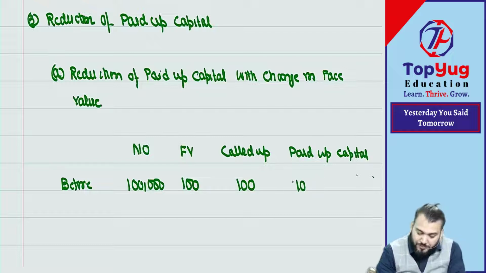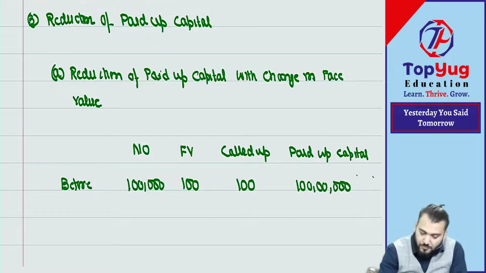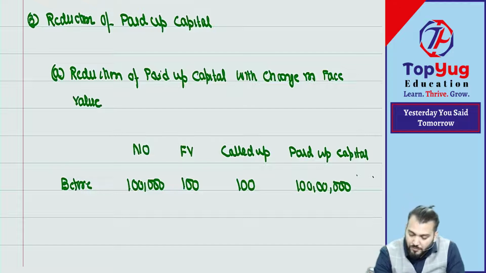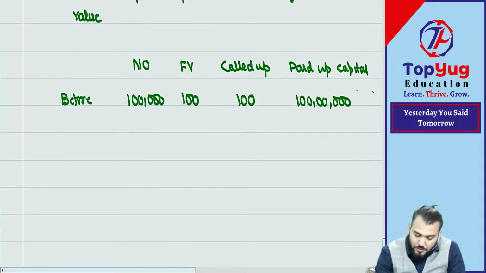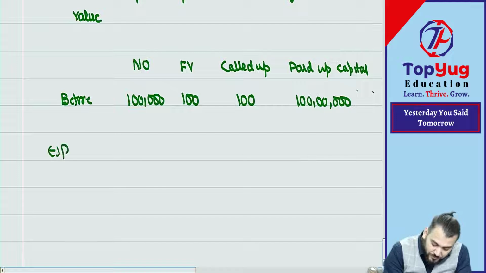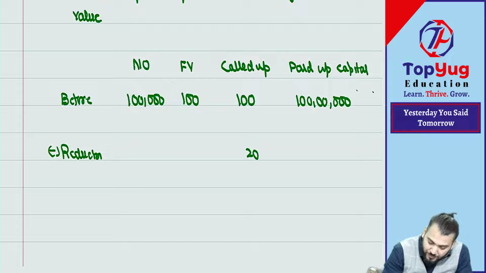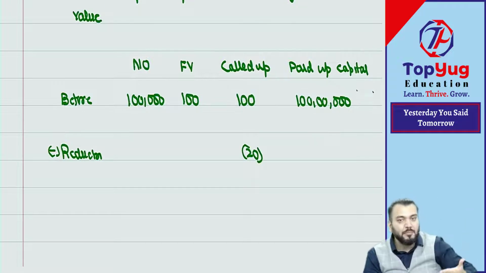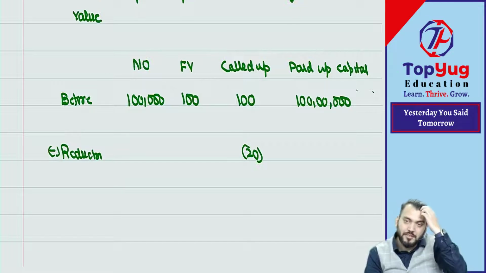So this will be 100 lakhs, means 1 crore. Correct. Now suppose we want a reduction of 20. We want a reduction in paid up capital. Understood? Means 100 will become 80.